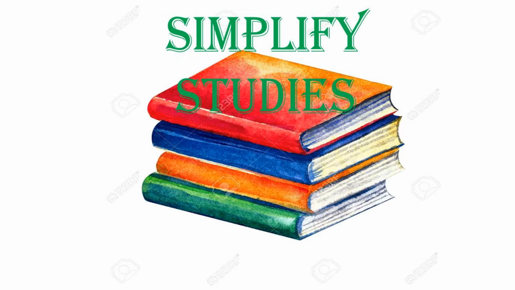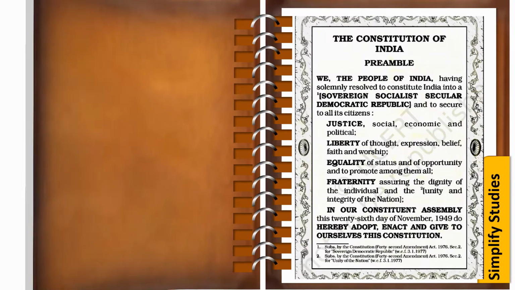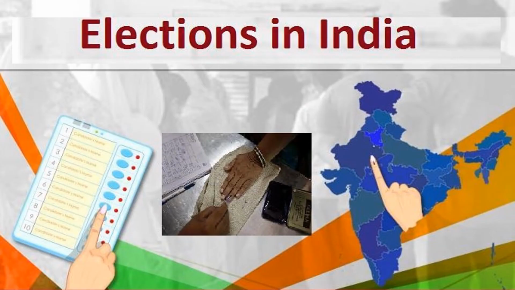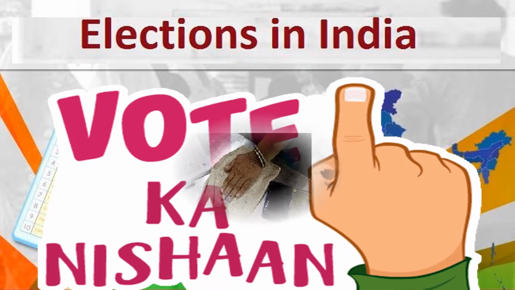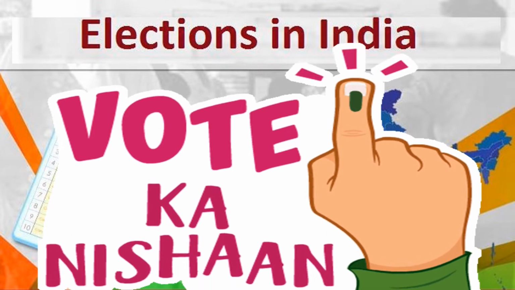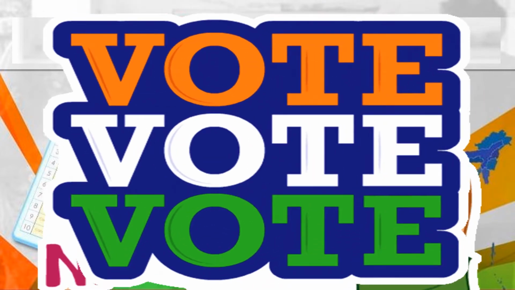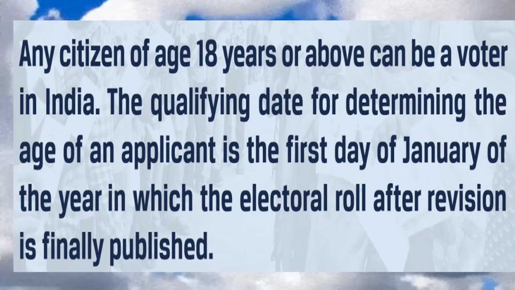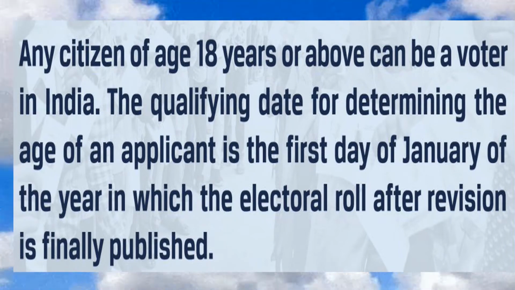In today's module, we are going to study about democratic government. Well, India has a democratic form of government in which representatives are elected to make policies and enforce laws for the benefit of the people. In India, the right to vote is exercised by anybody and everybody who is 18 years of age or above.